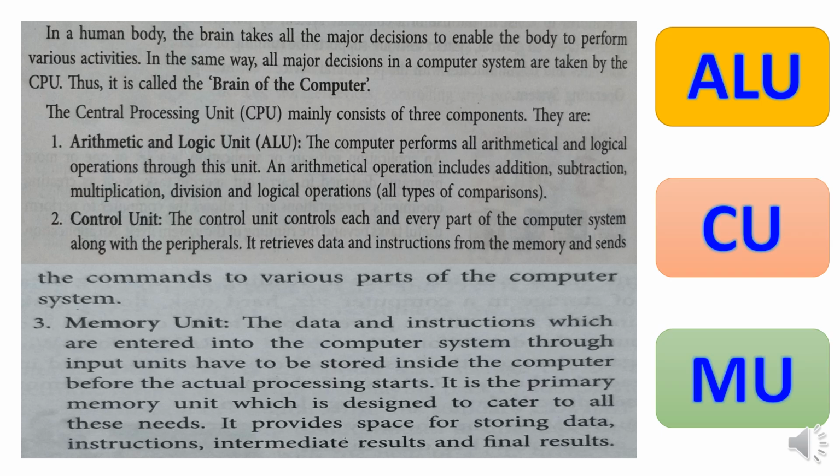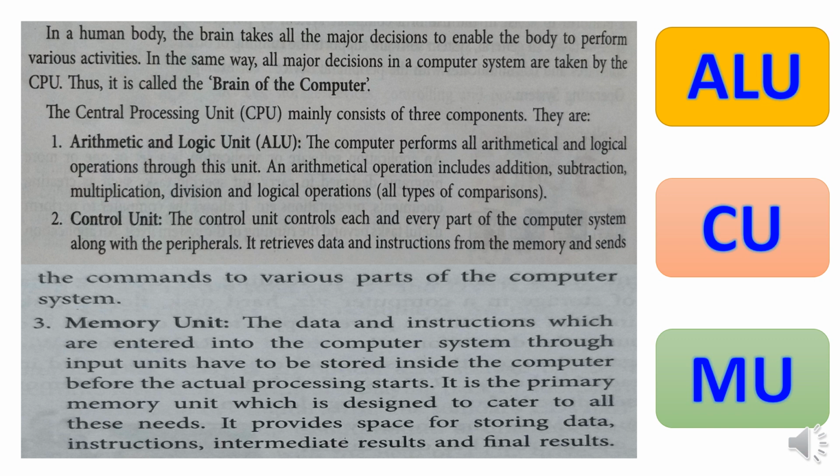In a human body, the brain takes all the major decisions to enable the body to perform various activities. In the same way, all major decisions in a computer system are taken by the CPU, that is the central processing unit. Thus, it is called the brain of computer. The central processing unit mainly consists of three components.